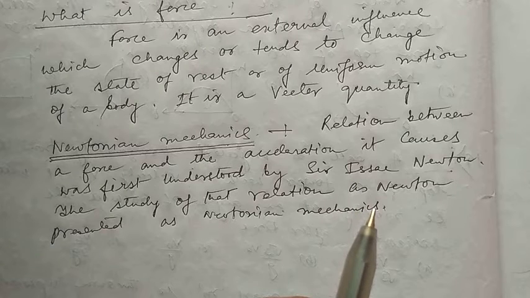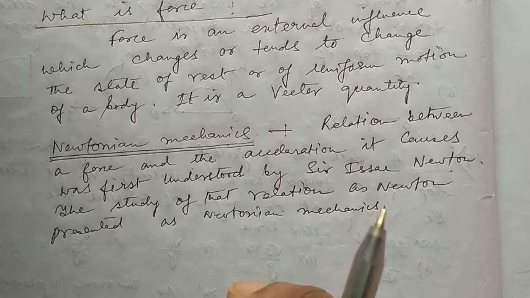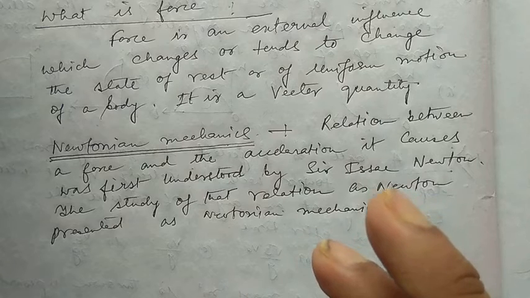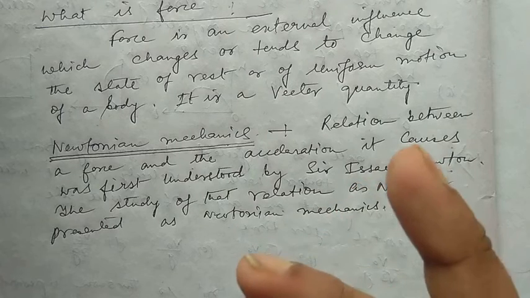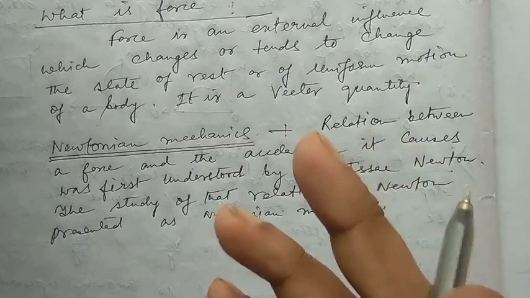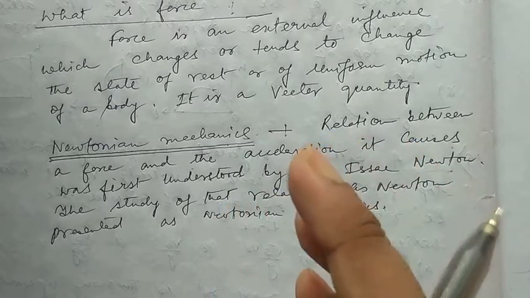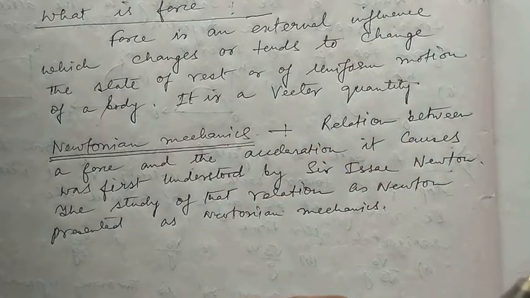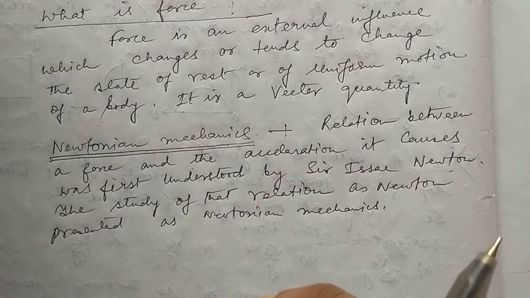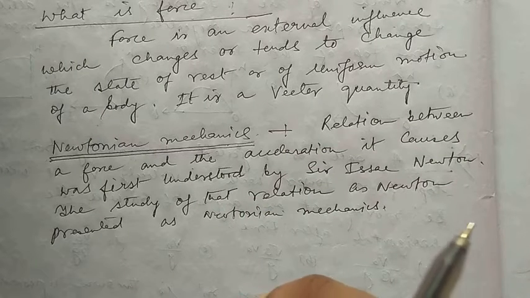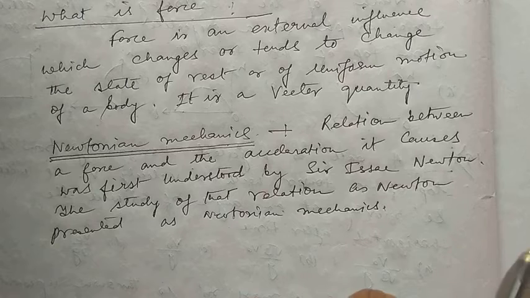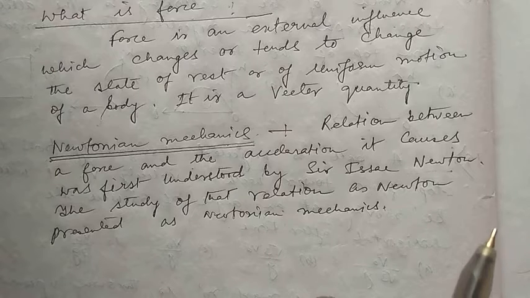However, this view of Aristotle was proved wrong by Galileo 2000 years later. He observed that external forces were necessary to counter the opposing forces of friction. Aristotle did not have the idea of frictional forces. But Galileo was the first to announce that there is a resistive force called friction, which has to be opposed to keep a body in motion. So if there were no friction, no external force would be needed to maintain the state of uniform motion of a body.